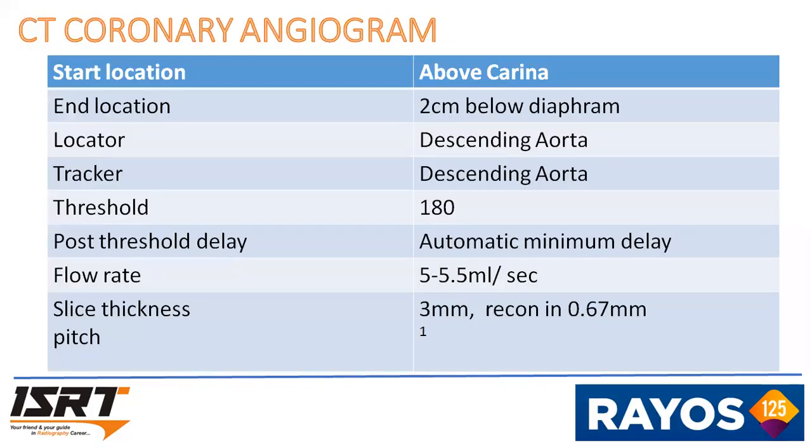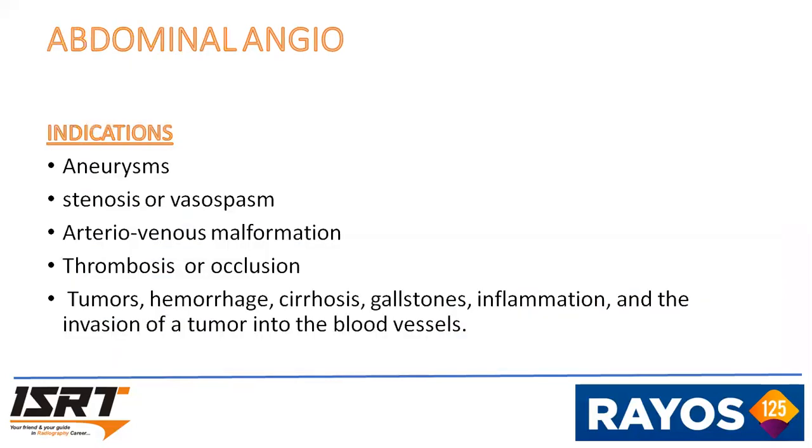And the start location is above the carina, and the end location is 2 cm below the diaphragm, and the locator and tracker is placed at the descending aorta. Post threshold delay is automatic minimum delay and threshold is 180. Flow rate is 5 to 5.5 ml per second. Slice thickness is 3 mm, recon in 0.67 mm.